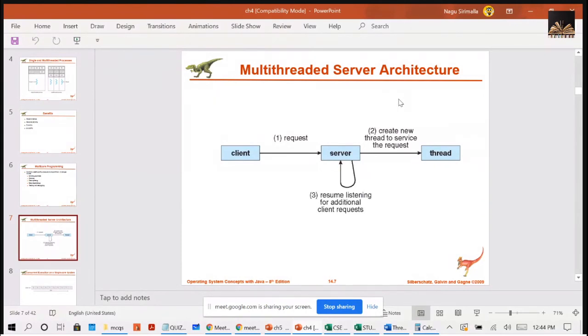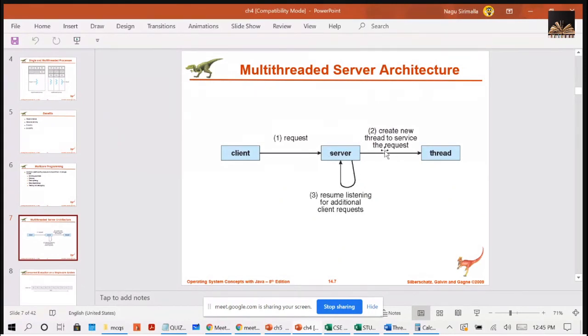And if the web server is running a traditional single thread process, if it does not have the threads concept, if it has only the process, a single thread process, traditional processing, right? Because it has only a single processor, it can serve only one client request at a time. Yes or no? It can serve only one client request at a time, right? And at that time, all the remaining client requests will be waiting. They will wait a long amount of time.